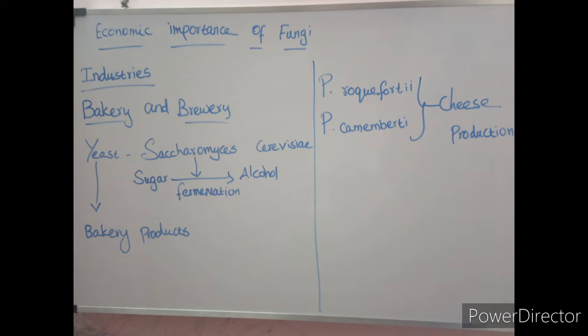Yeast is widely used for the bakery and brewery industries. Saccharomyces cerevisiae, otherwise called yeast, is used for the fermentation of sugars to yield alcohol. So it is widely used in breweries, and bakeries utilize yeast for the production of bakery products like bread, buns, rolls. Apart from yeast, Penicillium roqueforti and Penicillium camemberti are used for cheese production. So many fungi are used in industries like the bakery, brewery and dairy industries.